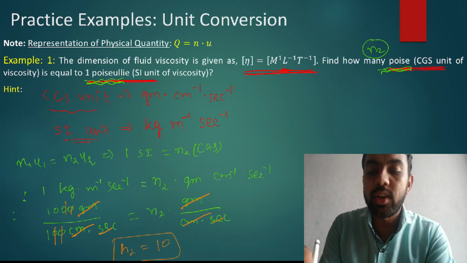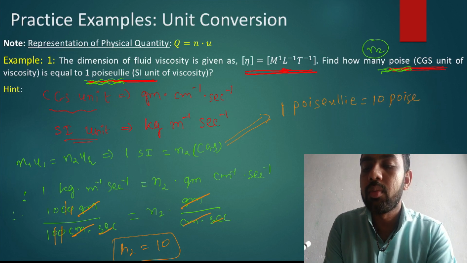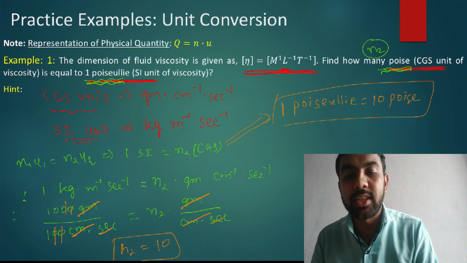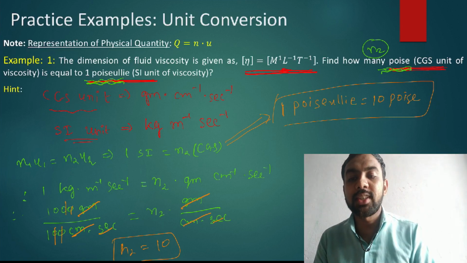10. What is answer of n2? 10. What is the meaning of this? So finally you get this answer: 1 poiseuille is equal to 10 poise. Means 1 SI is equal to n2 CGS. So 1 poiseuille is equal to, what is n2? 10. So 10 poise. This is our final answer.